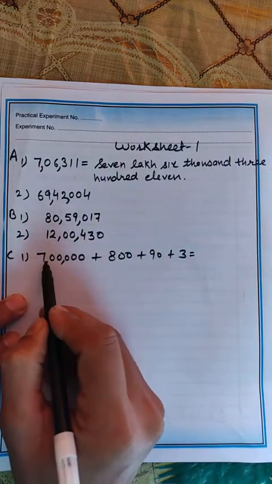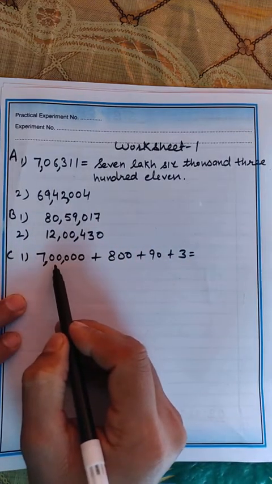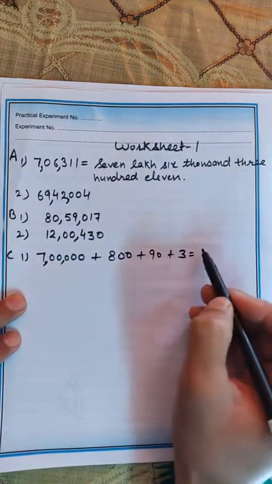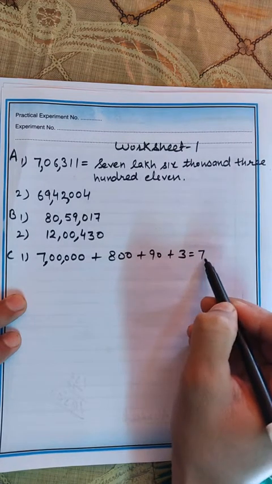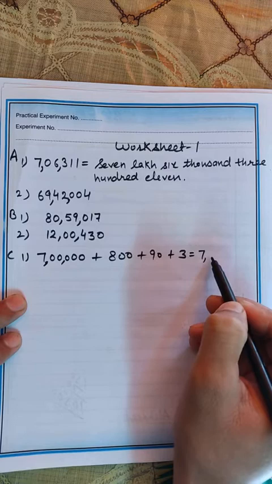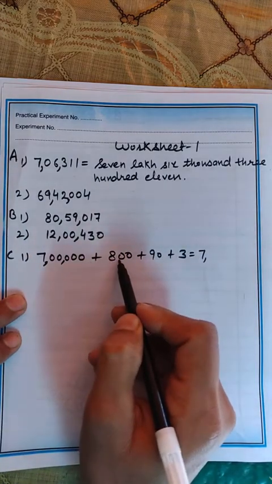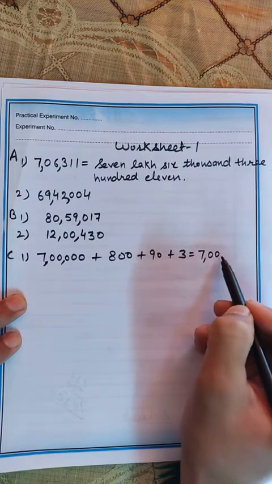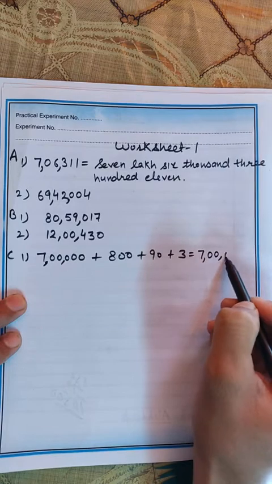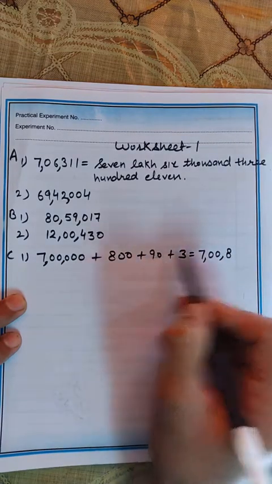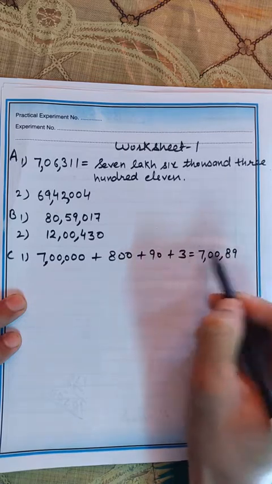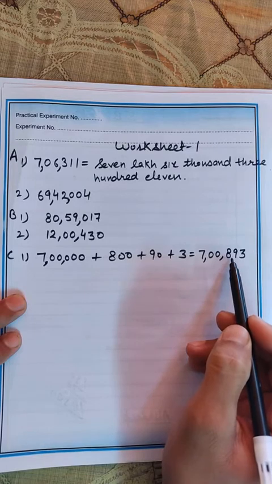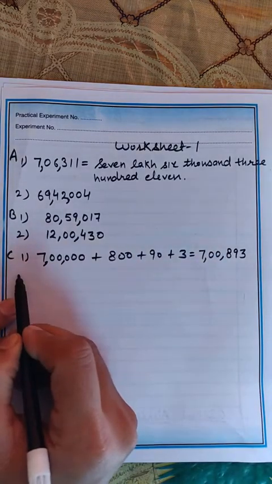First of all, beta, you have to check the highest period, or you can say place value, that is 7 lakh. It is 7 lakh. Okay, so you can write 7, and before lakh it is the thousands period. Now next is 800. So here you can see the thousands place is missing, so you have to put zeros here. Okay, now 800 means 8 is at the hundreds place. Then 90 means 9 at the tens place, and last is 3. So the number is 7,893,000.